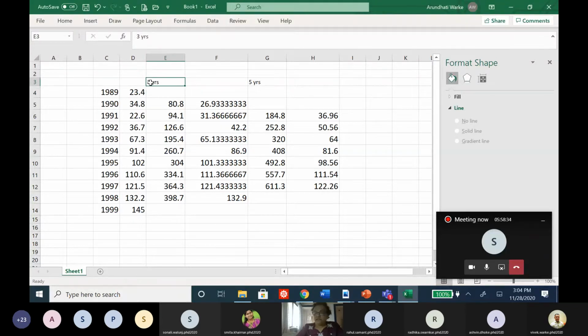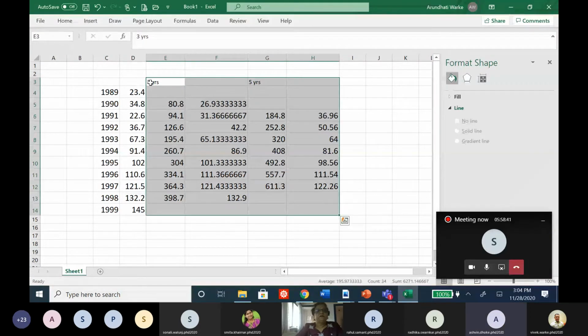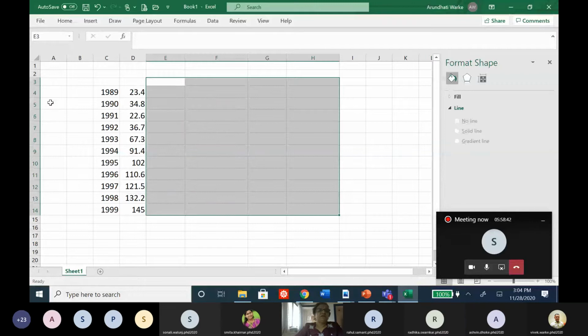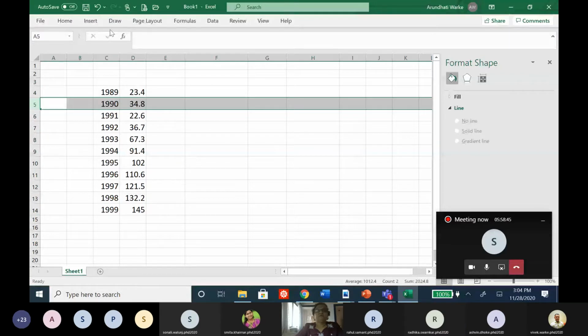Correct. So can I delete all these cells, 5 years, 3 years? I can consider the same data set and we will calculate the 4 years moving average now.